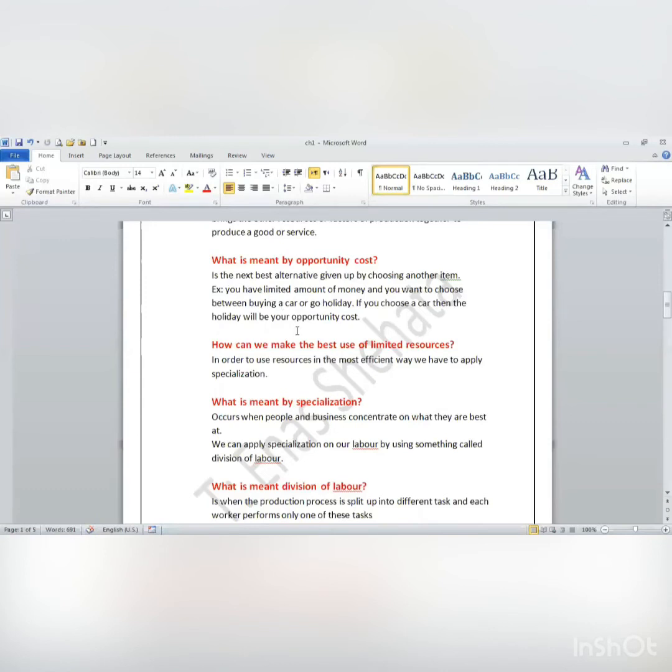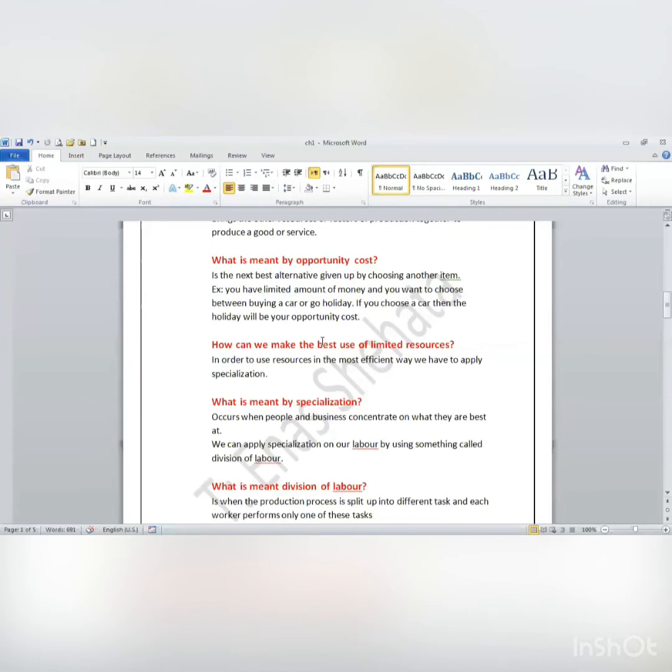Now I have two alternatives, laptop and mobile. I choose the best one for me, which is laptop. So what's the next best? It is the mobile. So it is the next best alternative given up, which means you didn't choose it, by choosing another item. Example, you have a limited amount of money and you want to choose between buying a car or going on holiday. If you choose a car, then the holiday will be your opportunity cost.